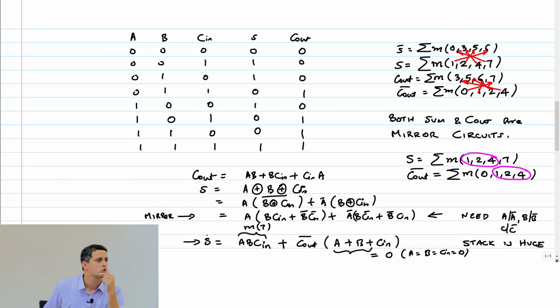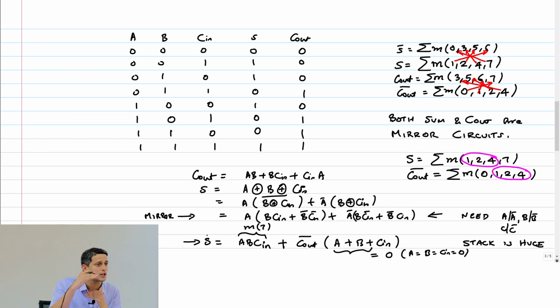So his point is, you should enumerate the cases and show that the mirroring holds even for this condition. But now Cout bar is an additional input. So how many inputs do you have? You have A, B, C in and Cout bar. But Cout bar is now dependent on A, B and C in. So it's not that you have to enumerate this for 16 combinations.